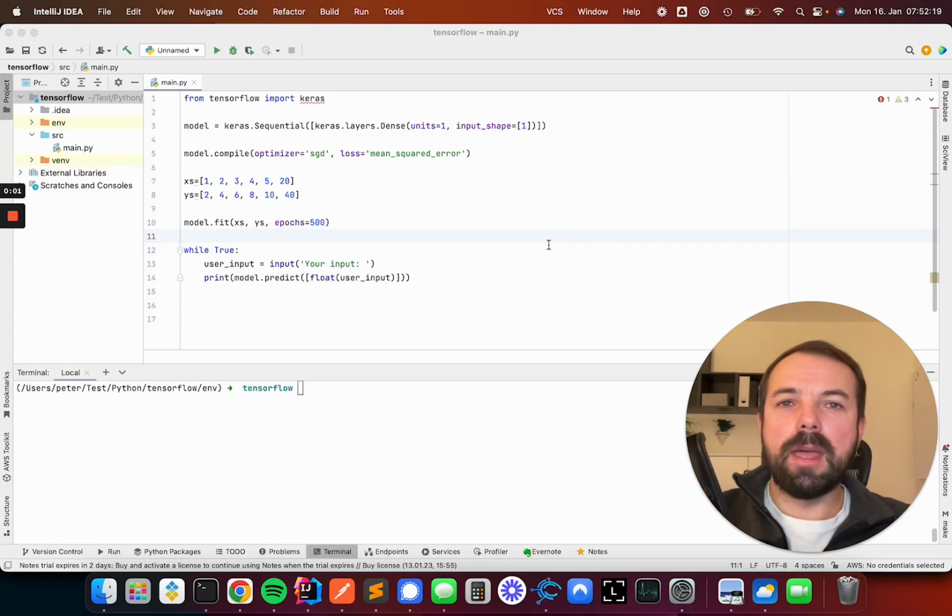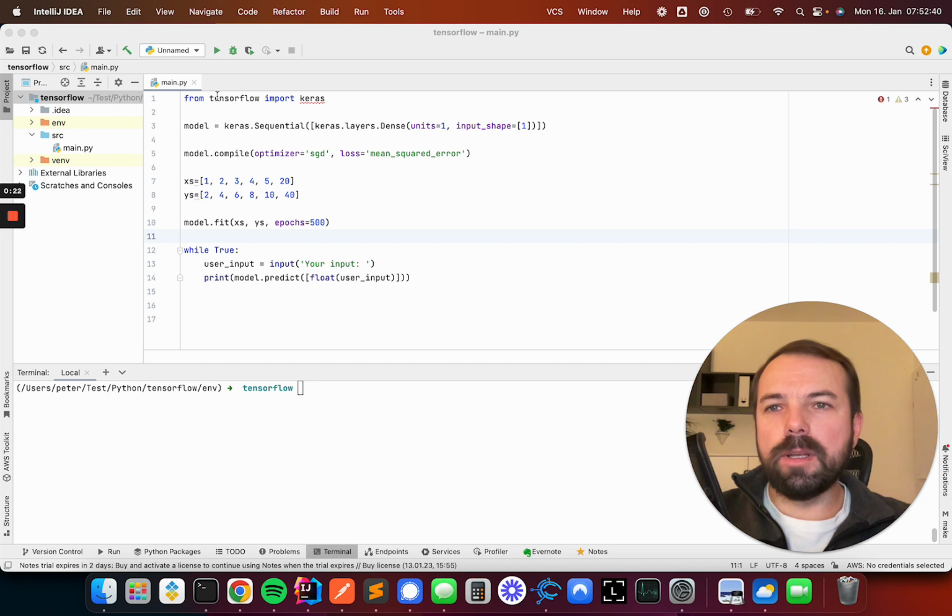Welcome everybody. I'm sure you have heard about ChatGPT, which was very famous during the recent weeks and months, but trust me, I have something mind-blowing for you. I have coded an AI that can predict the doubled amount of a number which we will put in. Sounds simple, but it's pretty amazing in my opinion.